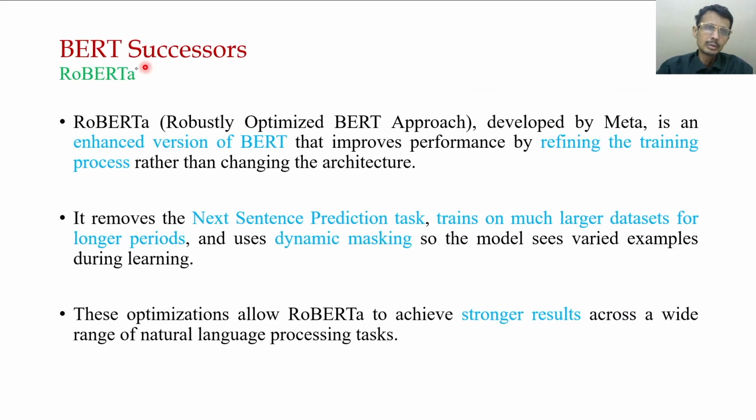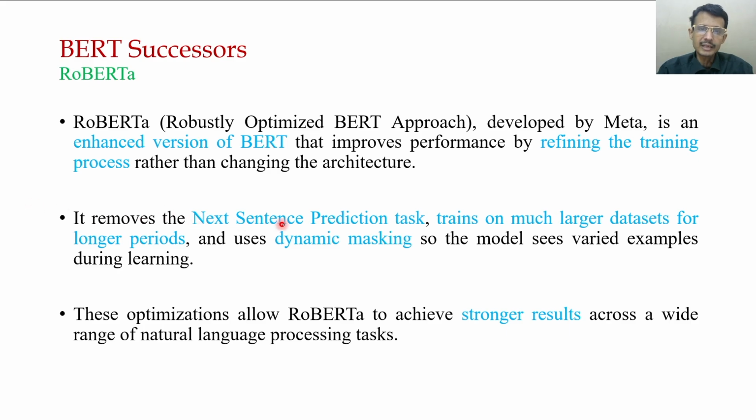There are a few methods which have been proposed after BART. One is RoBERTa. RoBERTa is the robustly optimized BERT approach, which is developed by Meta. It is an improved version of BART that improves performance by refining the training process rather than changing its architecture.